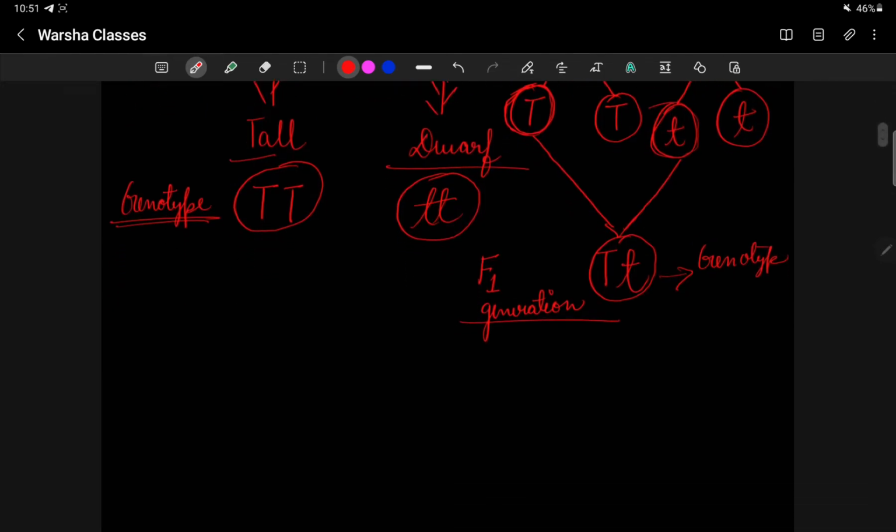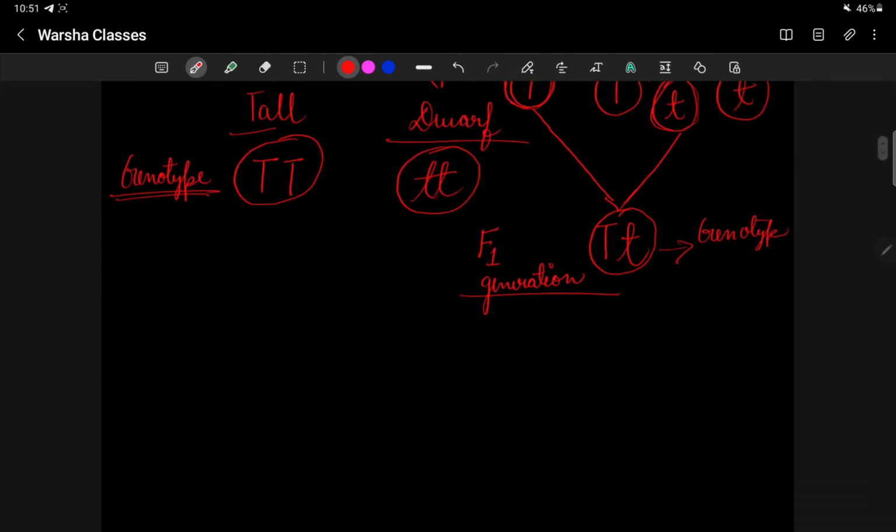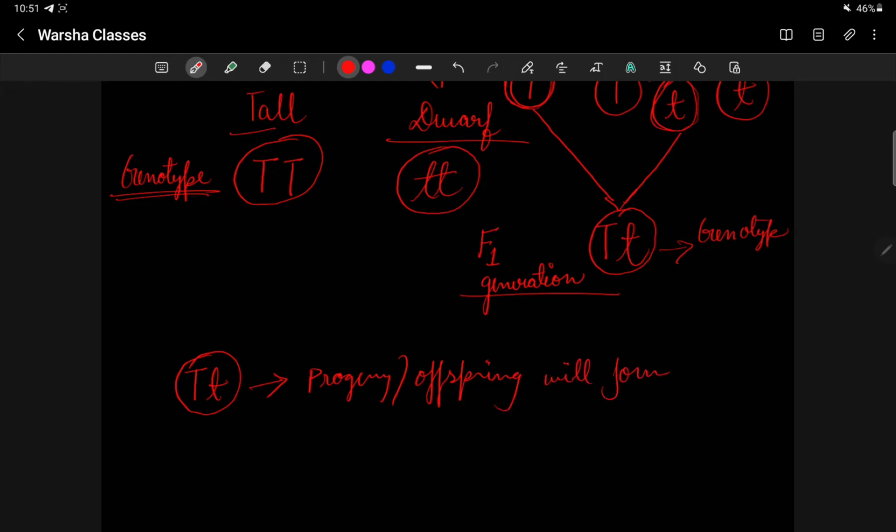By crossing the tall and dwarf plant, we get this kind of genotype. This kind of progeny or offspring will form. So tell me, what kind of progeny will form?